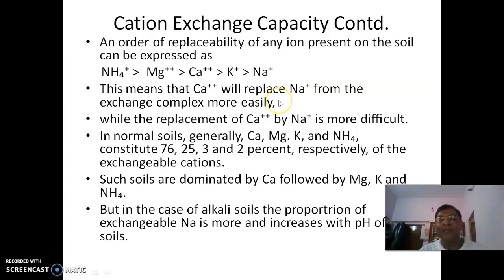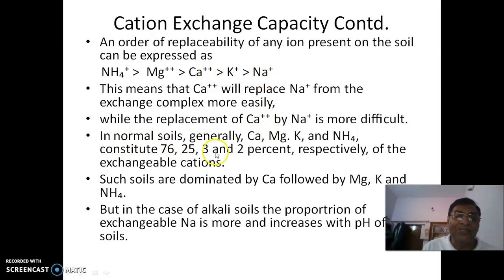In fact, sodium enrichment does not occur so easily. That is the meaning of it. But still, in nature, when it is enriched with so much sodium, then there is a problem. While the replacement of Ca by Na is more difficult, you cannot replace Ca by Na so easily.